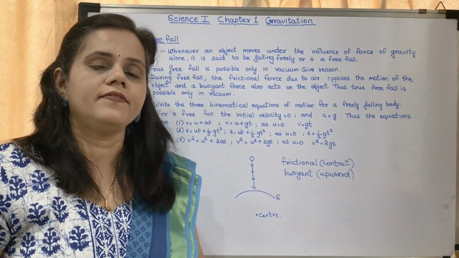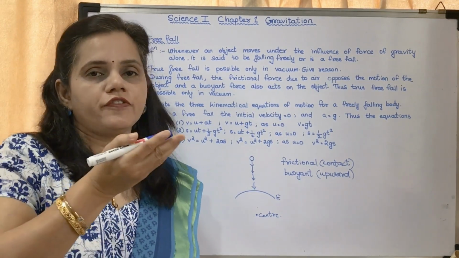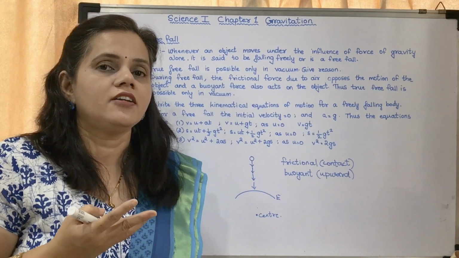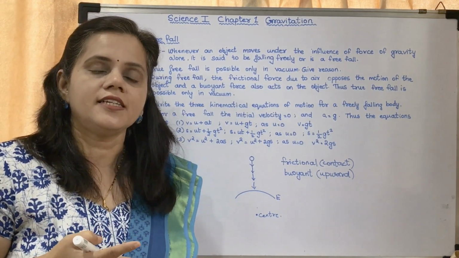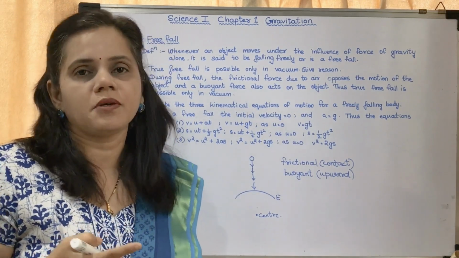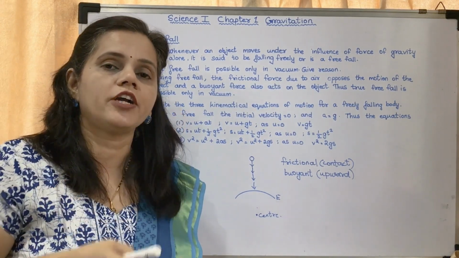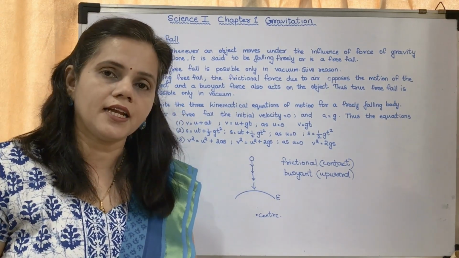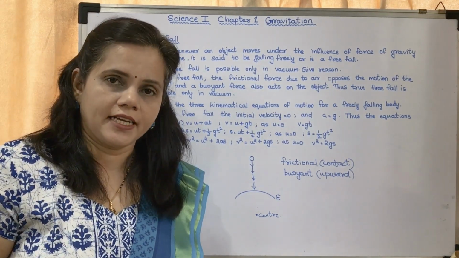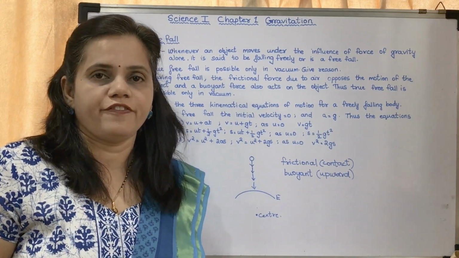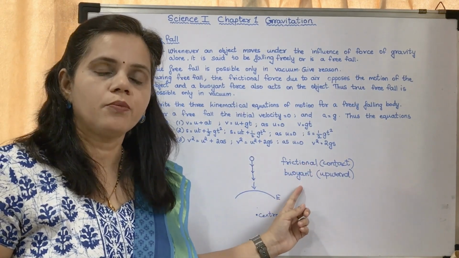For example, when we enter into water, the water exerts an upward force. We feel that some amount of weight is reduced, isn't it? Why? Because the water pushes the body in the upward direction. Similarly, air also, whenever an object is falling, it pushes in the upward direction. That gives you a buoyant force. So there are two forces acting on a falling body, frictional force and buoyant force.